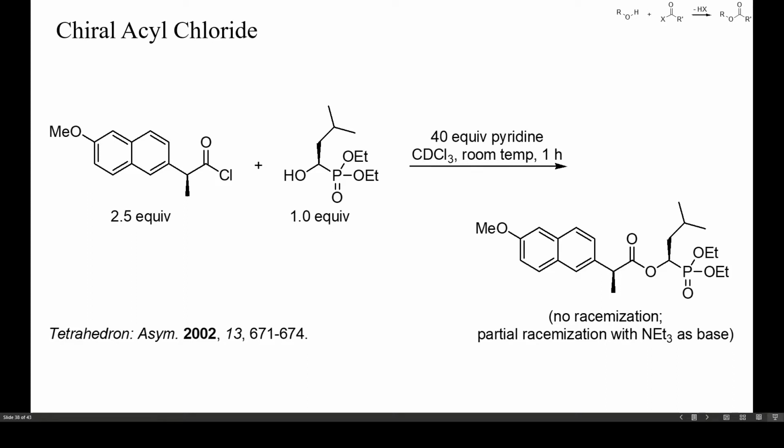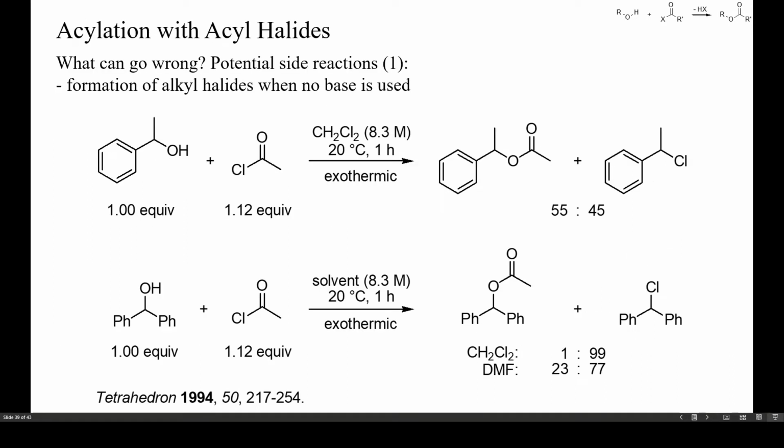Nevertheless, if strong bases are avoided, it is possible to perform acylations with such electrophiles, as shown here. Despite the large excess of pyridine, no racemization occurred. With triethylamine, however, some of the acyl chloride racemized. So, what can go wrong during such acylations?